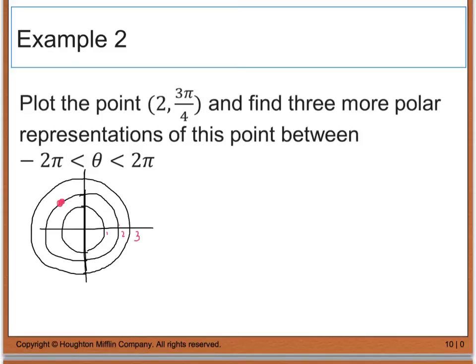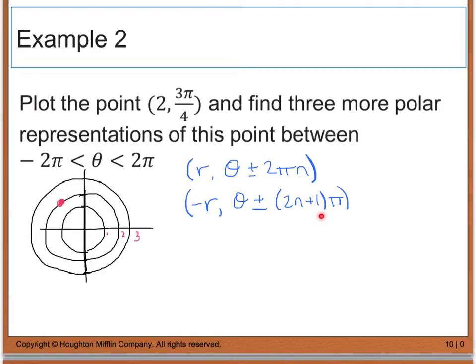Before we do that, we're given the restriction that these points have to lie between a -2 pi and a positive 2 pi. So if you recall, we were given the equation that said we could do r and then theta plus or minus 2 pi n, or we could do the opposite of r and then theta plus or minus the quantity of 2n plus 1 times pi.